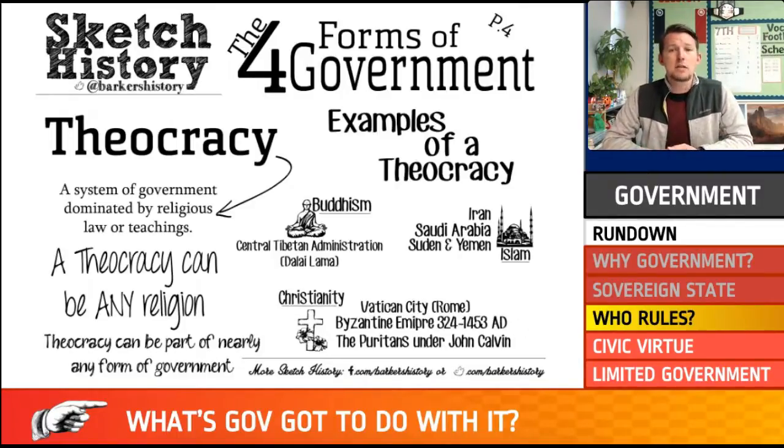Some examples of theocracies would be in Buddhism, you have the Central Tibetan Administration and the Dalai Lama who runs that. That is a Buddhist theocracy. In Islam, Iran, Saudi Arabia, Sudan, and Yemen are all Islamic theocracies. And finally, in Christianity, the Vatican City, the Byzantine Empire. We talked about them once before. And then also the Puritans under John Calvin. Remember, the idea of Calvinism and Oliver Cromwell later making Puritanism kind of the official governing rule of Great Britain after the English Civil War. All of these are theocracies. It can be any religion and it can be any government.